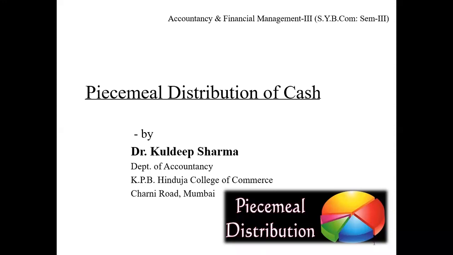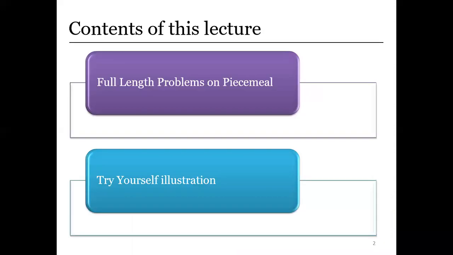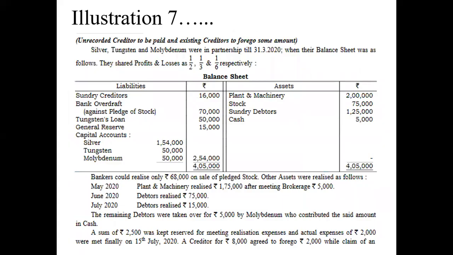Now we will see what we are going to do today. Today we will do one full length problem and the try yourself problem, which was given in the last lecture. That we will do first. Then we will do a full length problem on piecemeal distribution of cash. This was illustration number 7, which was given as homework, and I hope most of you have already done it. If not, then no problem. I will do it for you.